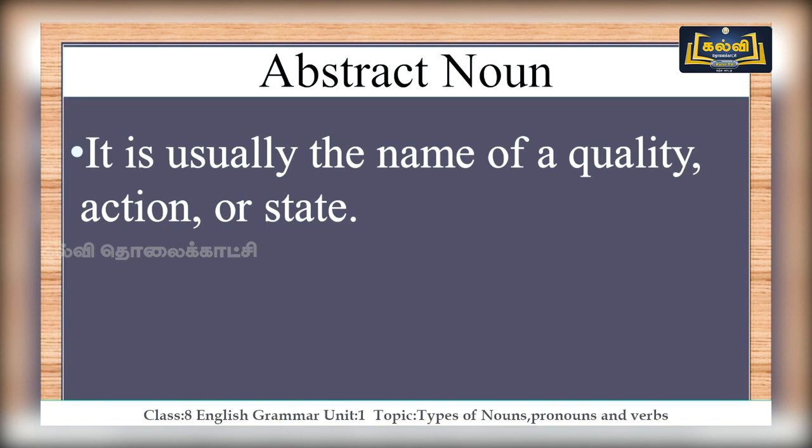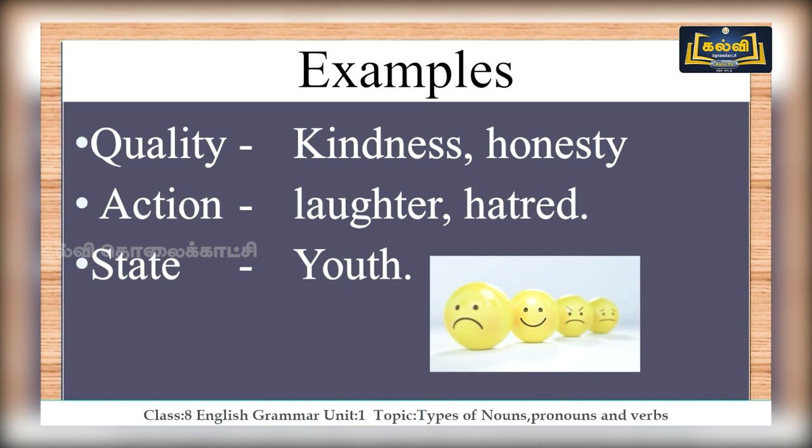Let's move on to the next type of noun, abstract noun. The word abstract means that we can't see and touch it. If we can touch it, it is a concrete one. So generally what will come under abstract noun? It is usually the name of a quality, action or a state. Let's check examples. For quality, I have given two examples: kindness, honesty.